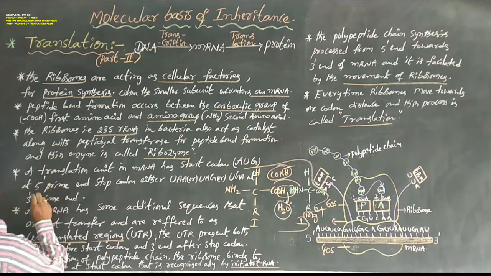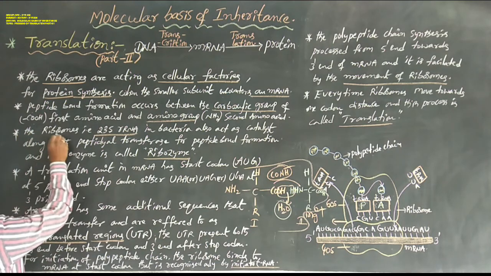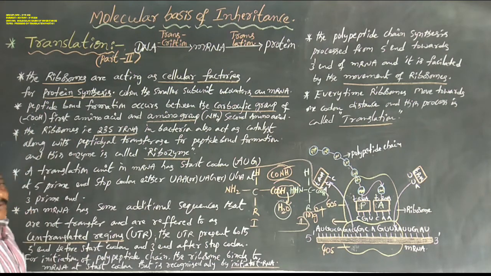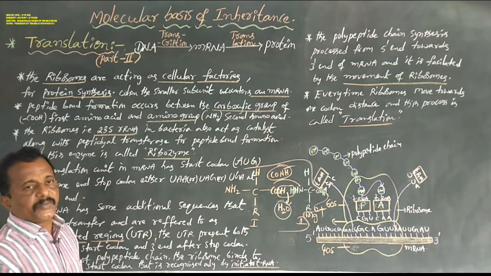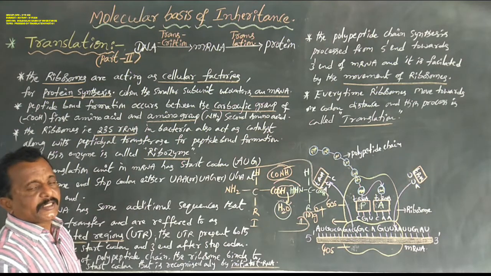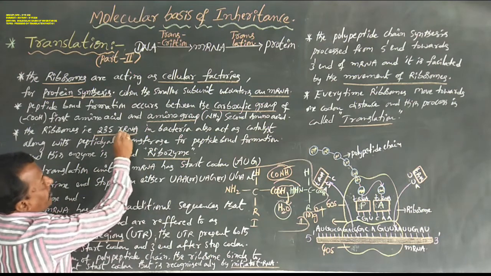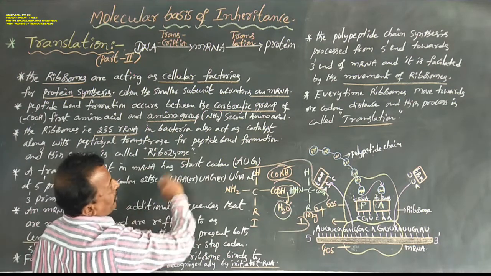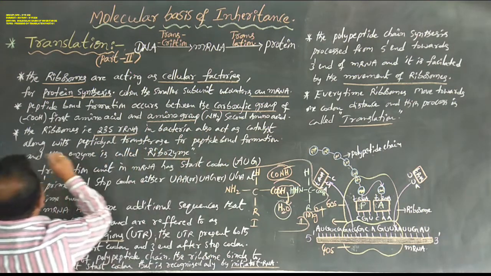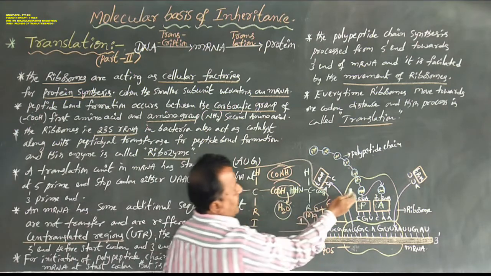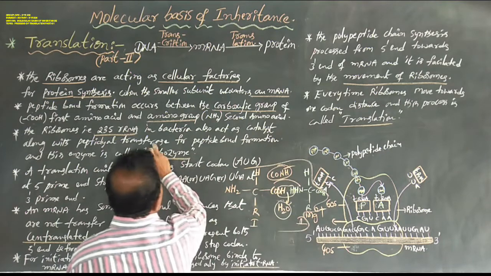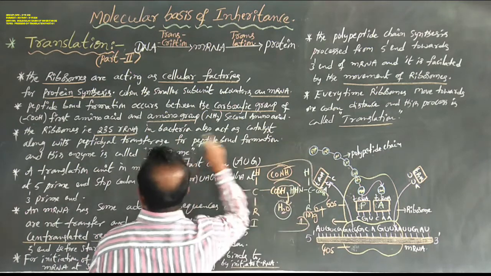Next, in which type of ribosome? 23S rRNA. The 23S rRNA of the larger subunit, seen in bacteria, also acts as a catalyst along with peptidyl transferase for peptide bond formation.